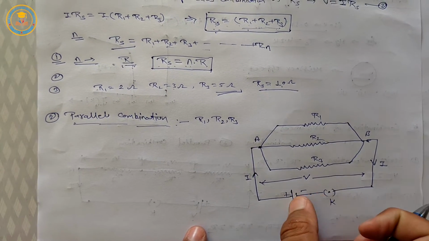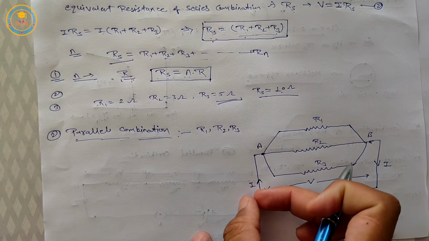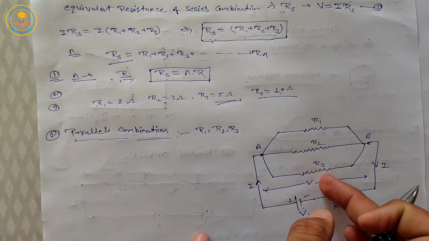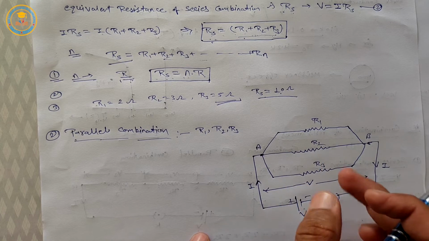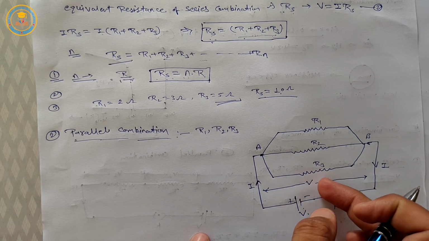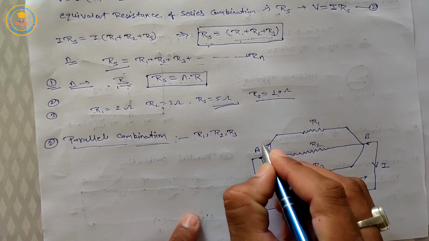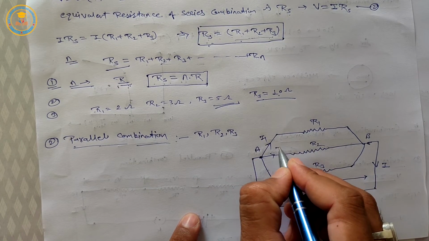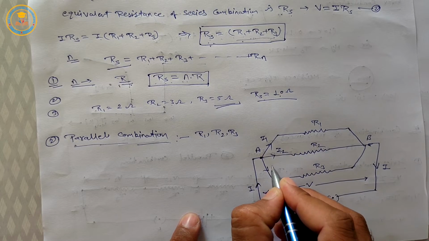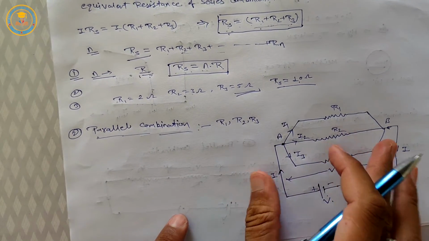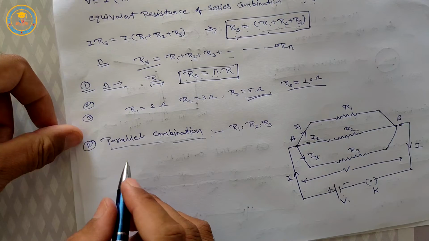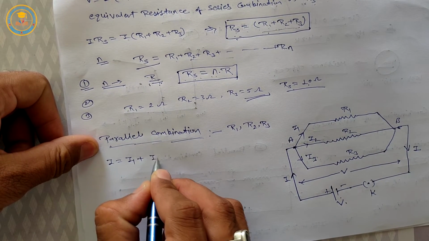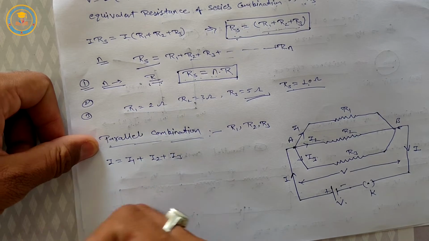In this case, the total current I is divided into different parts in the ratio of the values of the resistances. Suppose the current flowing through R1 is I1, through R2 is I2, and through R3 is I3. Then we can write I is equal to I1 plus I2 plus I3.